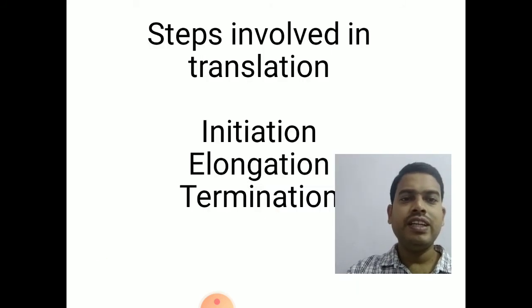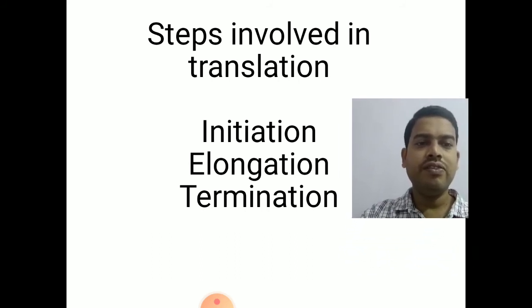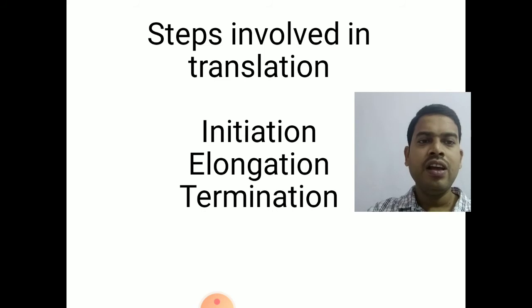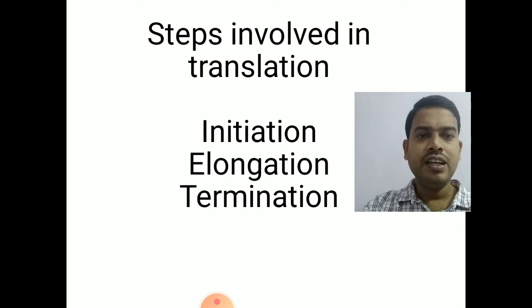The next one is the process of translation. Like DNA replication and transcription, the translation process also takes place in three steps: initiation, elongation and termination. These are the three different steps involved in the process of translation. In this topic, we will discuss the three steps in both prokaryotes and eukaryotes, and we will get a clear idea of the differences that occur during translation in prokaryotes and eukaryotes.